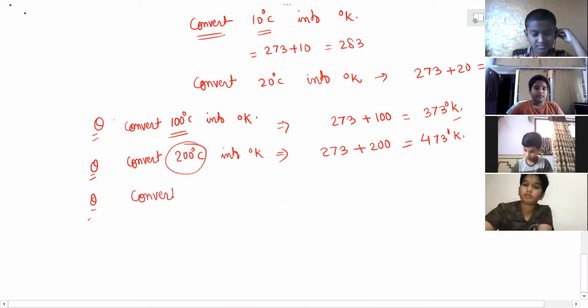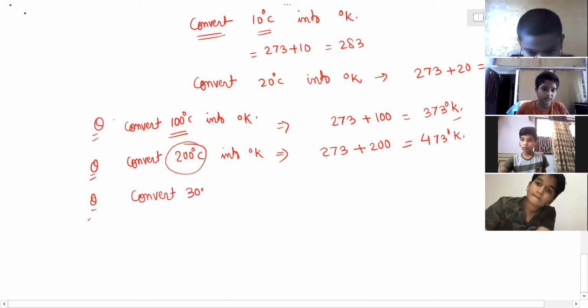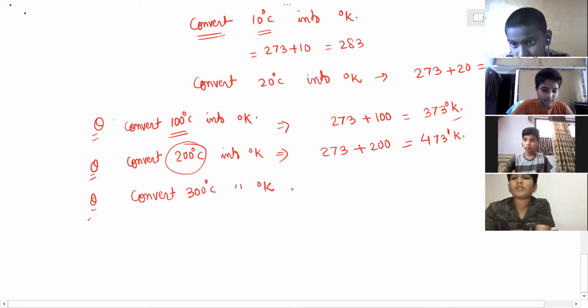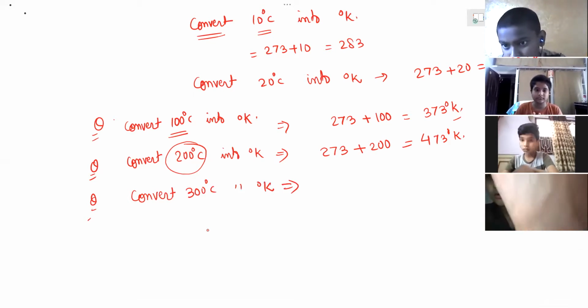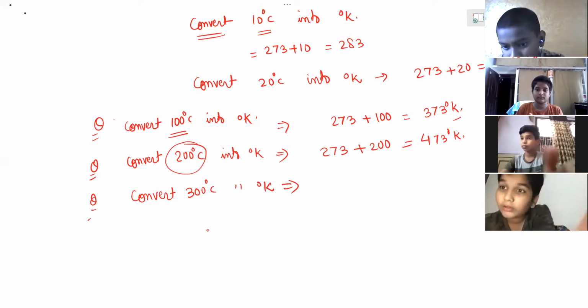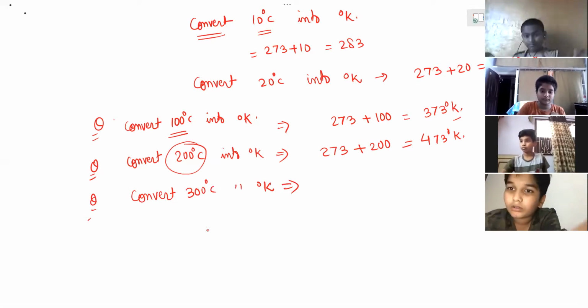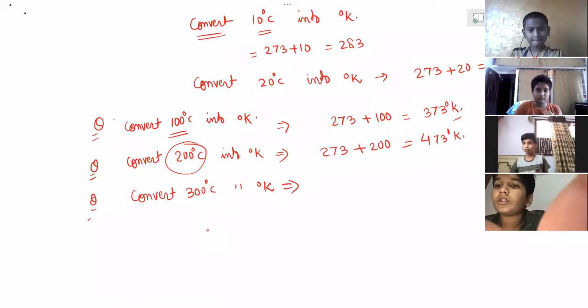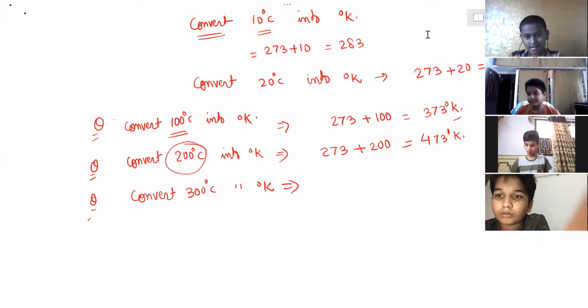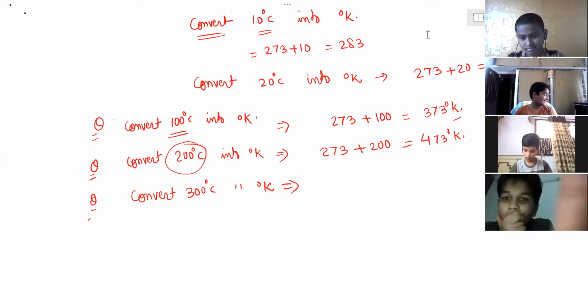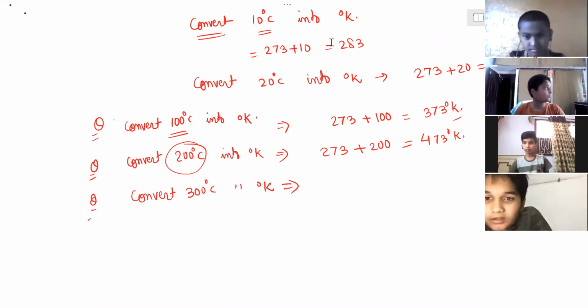Okay, sir, understood. Convert 300 degrees Celsius into degree Kelvin. Fast. Somebody had replied also. Oh, Ritvik. Very good. Ritvik is alert. Now he is predicting as well what sir is asking question. And after that, second fastest answer by Siva, Haricharan. Kunal, still you have not replied, Babu. Very good. No need to type that much. Directly answer 573. That we have to do in our brain. Okay, sir.